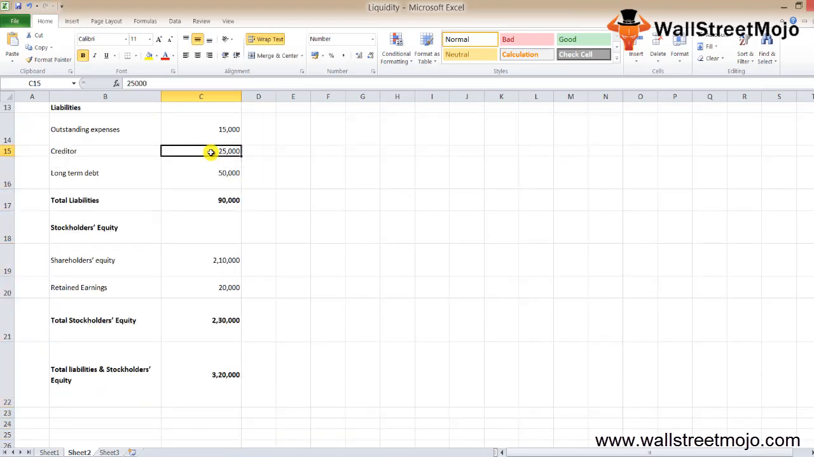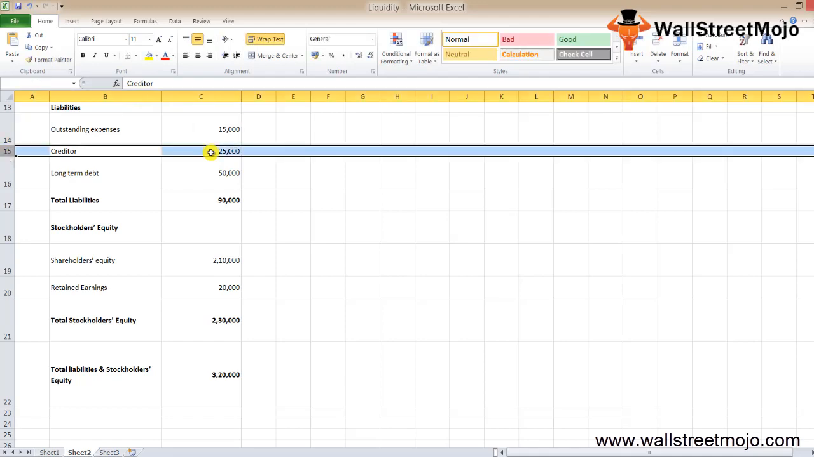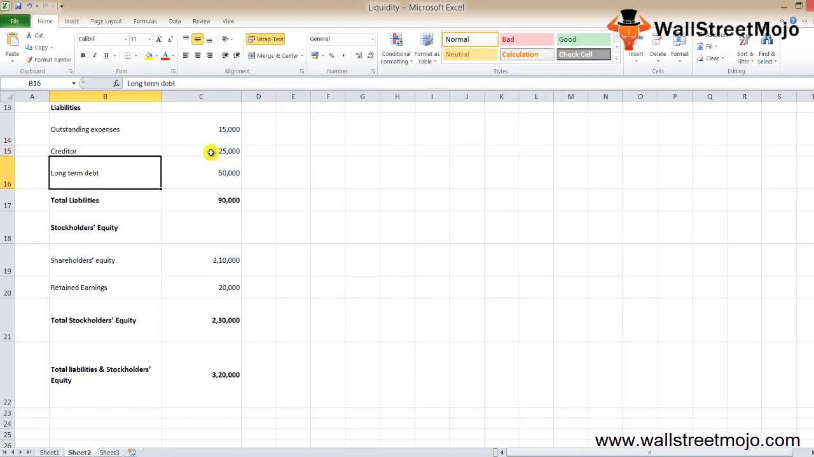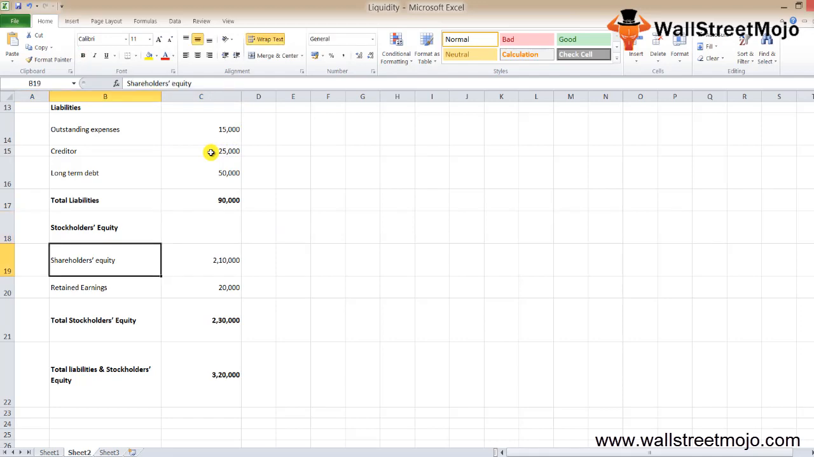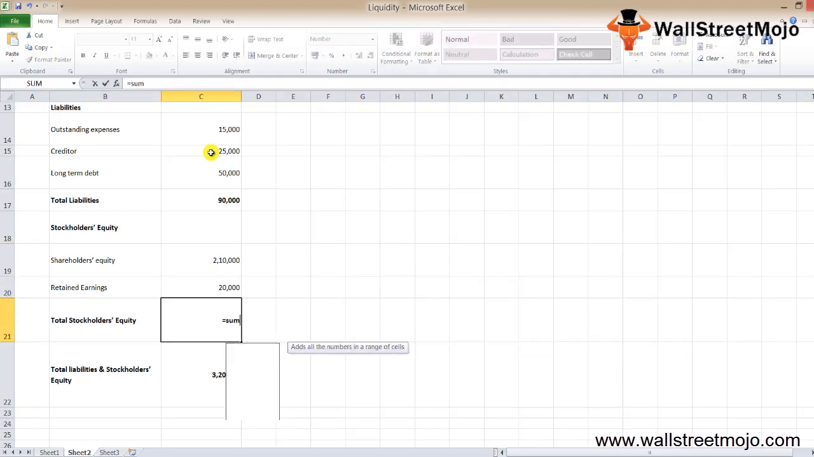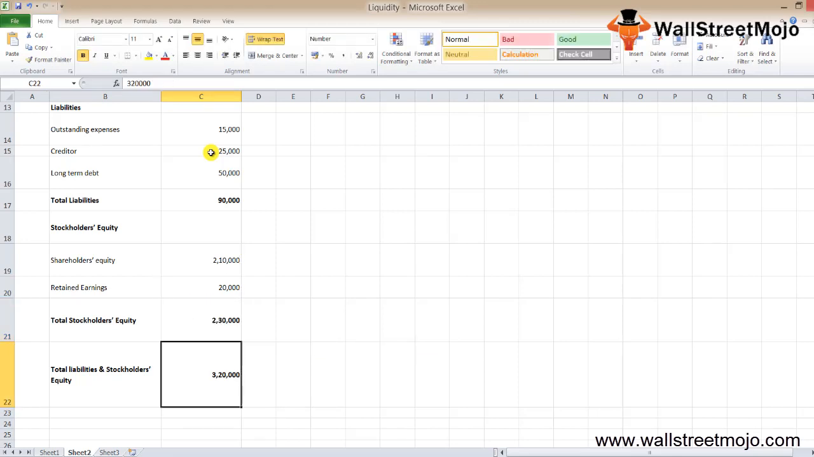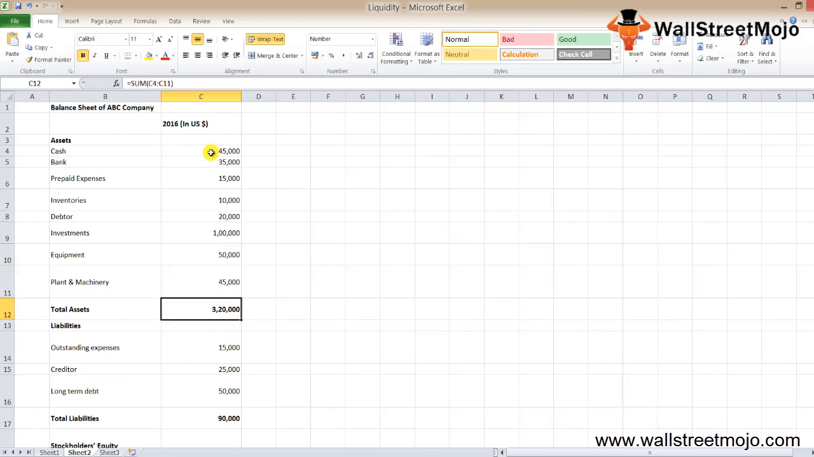And we have a couple of details for liabilities. That is your outstanding expenses, which is 15,000. We have your creditors 25,000, and long-term debt that is 50,000. So your total liability is going to be 90,000. There is also data for stockholders equity, shareholders equity, retained earnings, that's your profit, basically your reserves, and that amounts to your total stockholders equity of 2,30,000. So your total liabilities plus your stockholders equity is 3,20,000. We have the amounts getting matched.